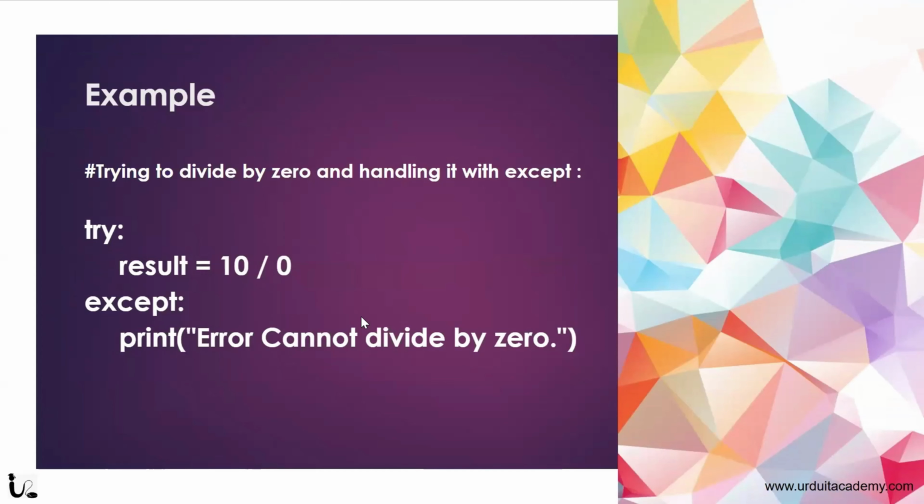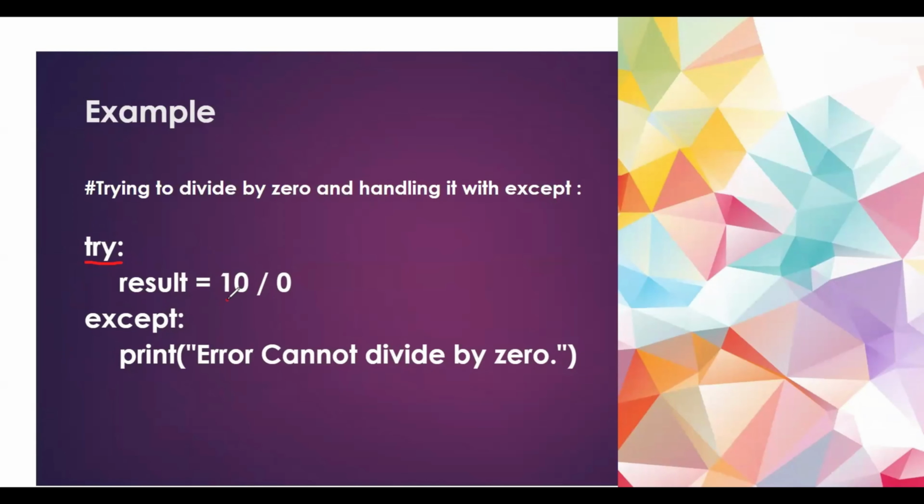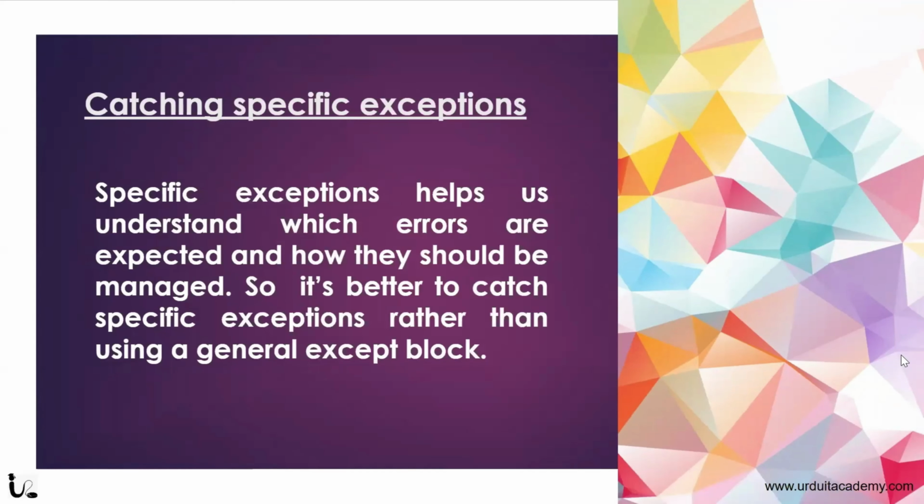Now we are going to try to divide by 0 and handle it with the except keyword. Here, inside the try block, I'm directly typing result is equal to 10 by 0. You know that we cannot divide a number by 0, right? In that case, usually it will give an exception and the program will crash. But here, since we are adding this line inside the try block, it will lead to an exception and it will print error, we cannot divide by 0, and the program will continue running normally. Now, catching specific exceptions.